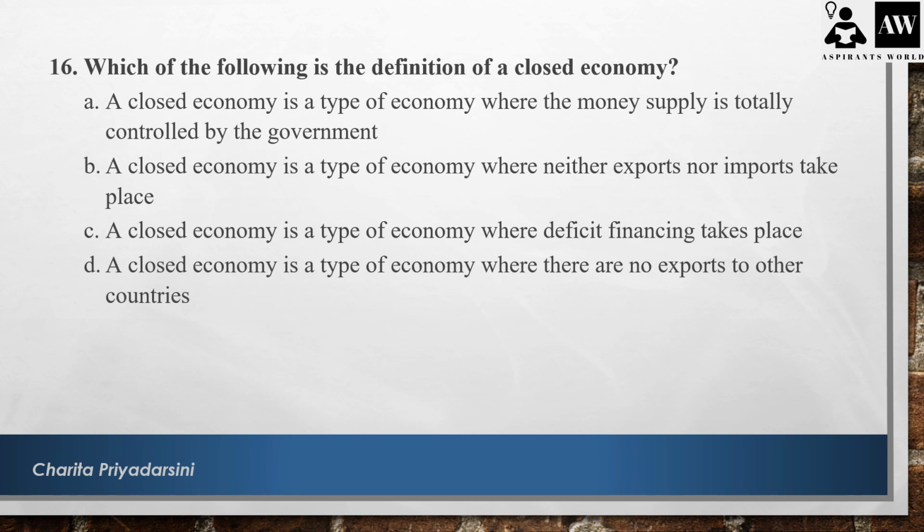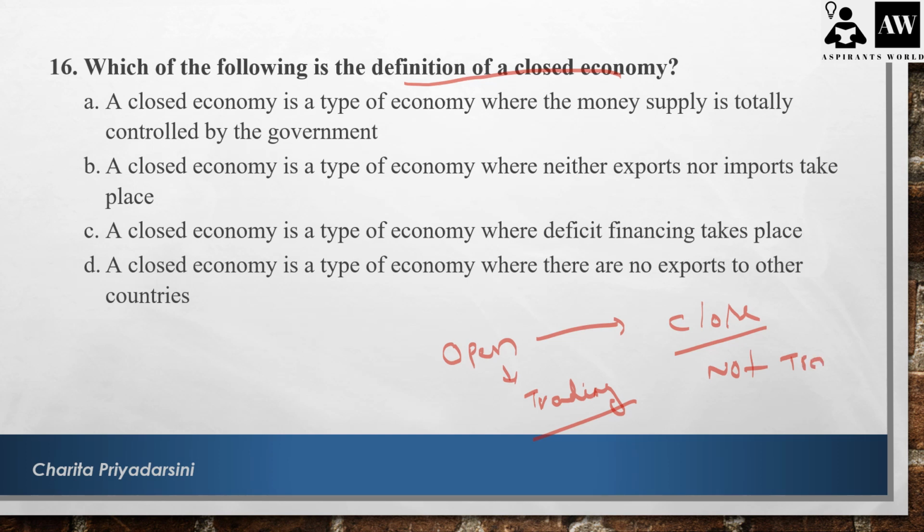Next statement. What is the definition of a closed economy? The closed economy is the opposite of the open economy. The open economy is when we open our economy to trade with any nation in the international market, then we call it open. That means we allow trading with all nations. The closed economy is the opposite of that. Closed means when we don't have any trade with any nation, then we call it a closed economy. So let's search for that.